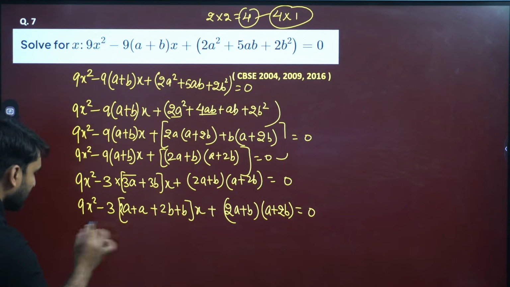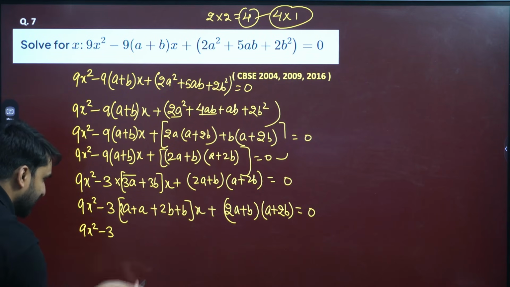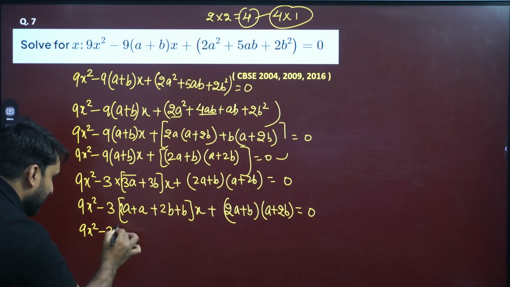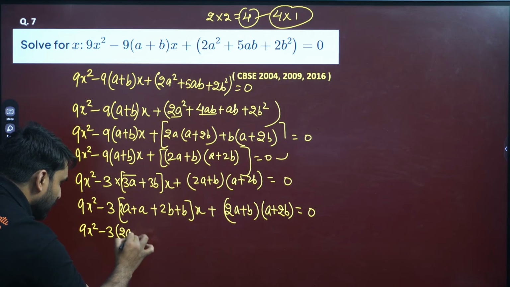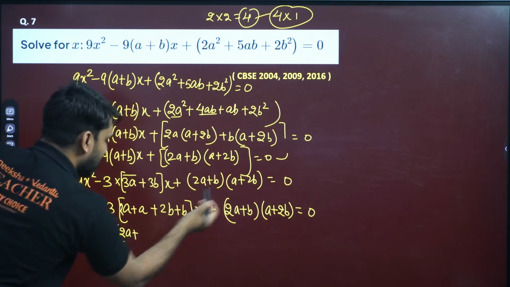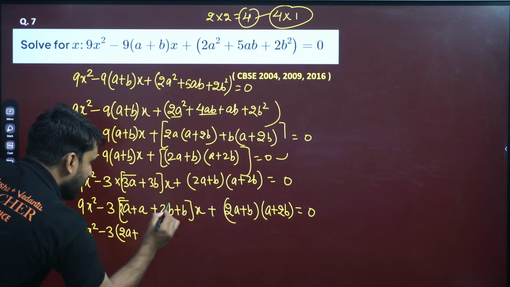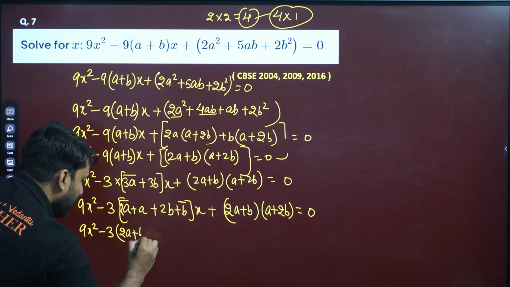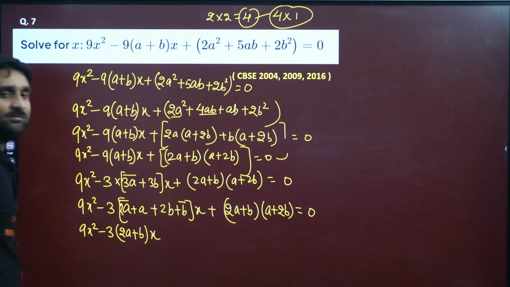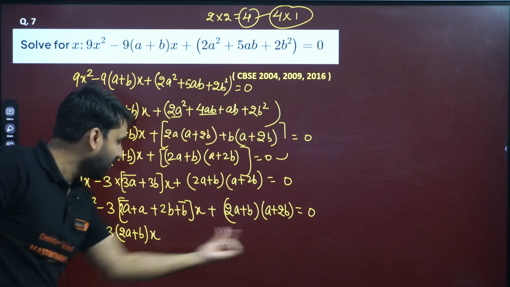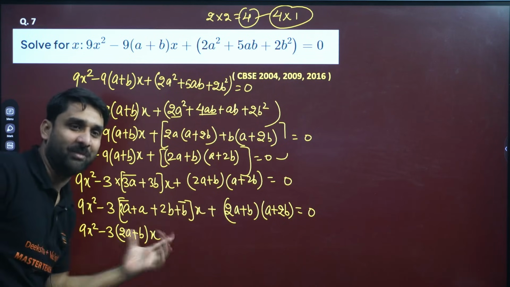Okay, now open the bracket. So this will be 9x square minus 3 is already there. And if we open this bracket, this will be 2a, and with 2a, you can take b. So we are taking 2a plus b into x. Why? So that we can take common.